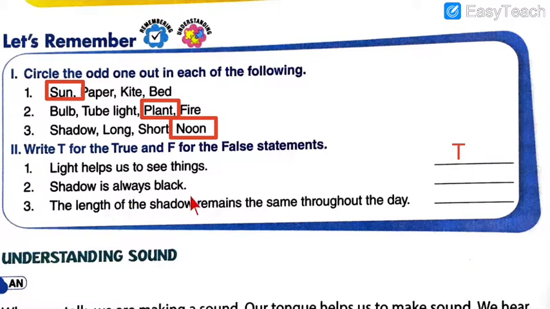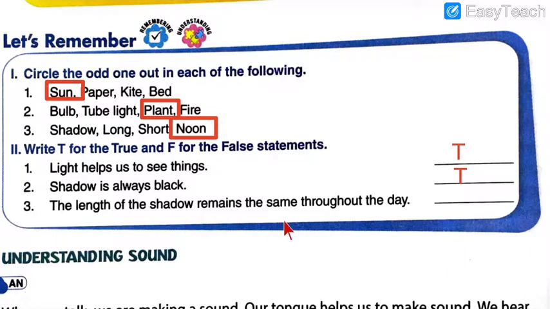Number 2, shadow is always black. Is it so, students? Shadow, have you seen the shadow? You must be saying, yes sir, we have seen it while we walk on the roads or on the floor. So let me ask you, are shadows always black or are they of different colors, pink, green, purple, blue? No, they are always black. So this statement again is a true statement. Let us place T here. Moving on to the third TF.